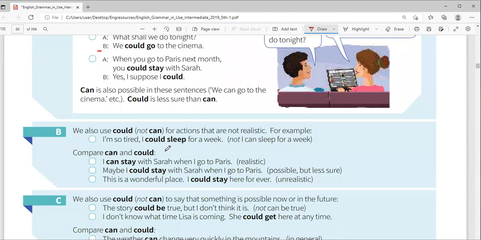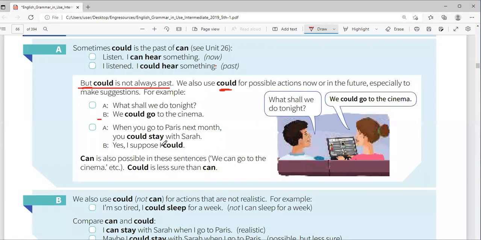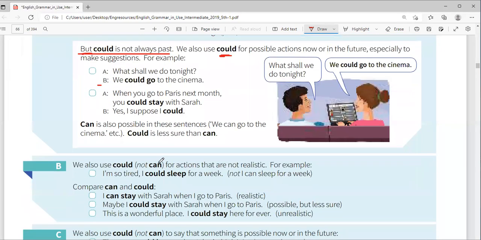Could I come in? Could I ask a question? You see that? So could in that case is not past. And when I say, could I ask a question? You can also say, can I ask a question? We can go to the cinema, we could go. So in that case, can is also possible in these sentences.